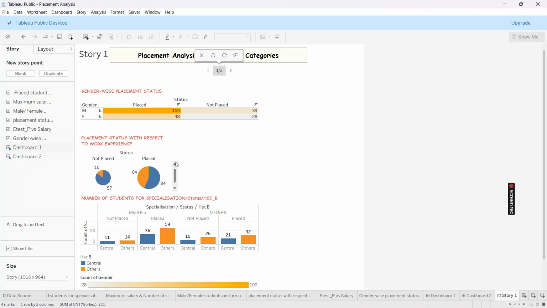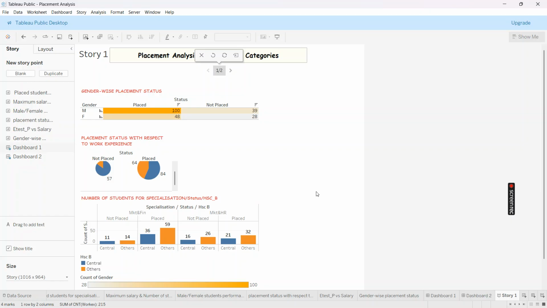That is 80% of the students got placed with work experience. So hence we can tell that the students with work experience are likely to get placed compared to students without work experience.